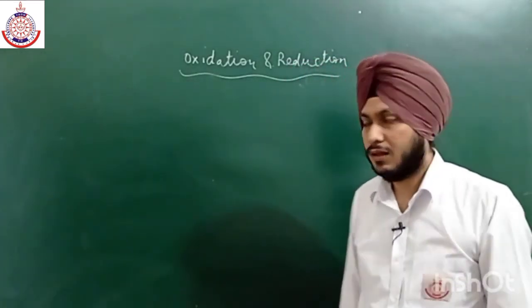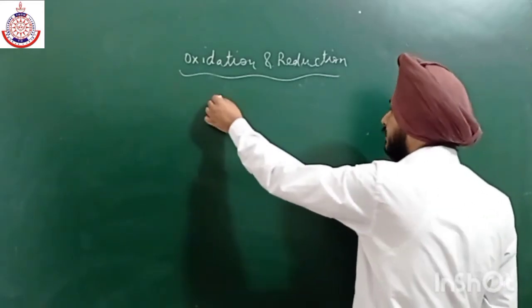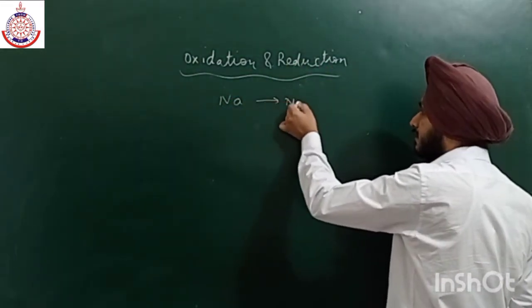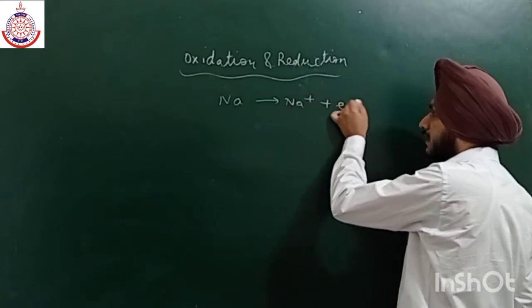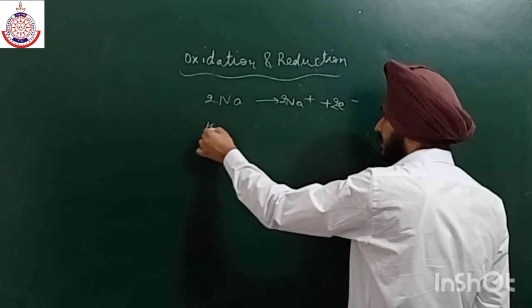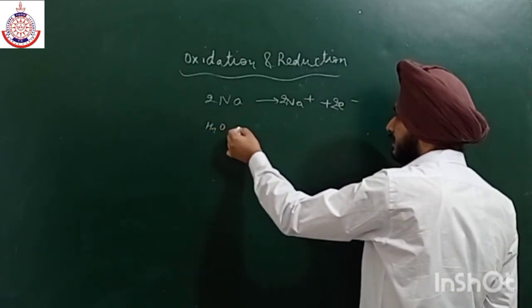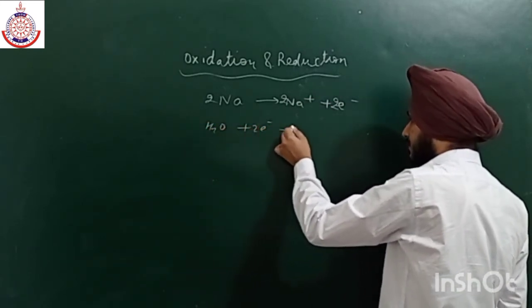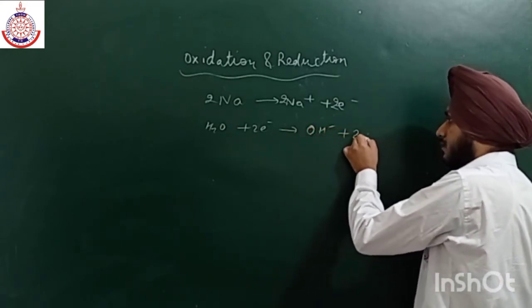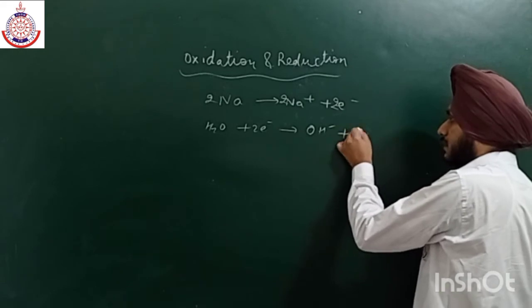oxidizing agent. Okay, because for example if we have sodium, so sodium will give electrons, and these electrons are accepted by water. Okay, like this, and it itself gets reduced, plus H2.